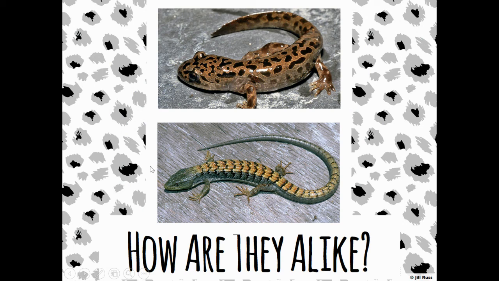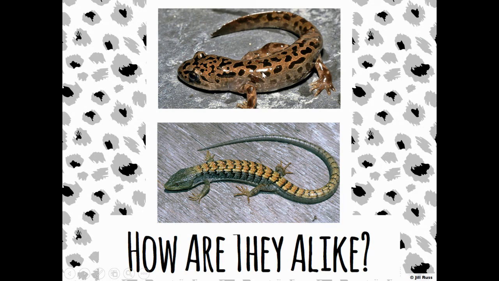All right, here are two here. Let's look at these. This top picture is the salamander, and the bottom picture is a lizard. Look at the difference between these two animals. So some of the things that I notice are the same. Well, they both have 4 legs. They look very similar in their body shape and their tails.